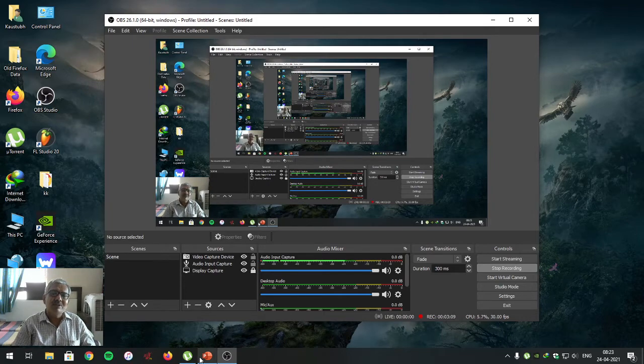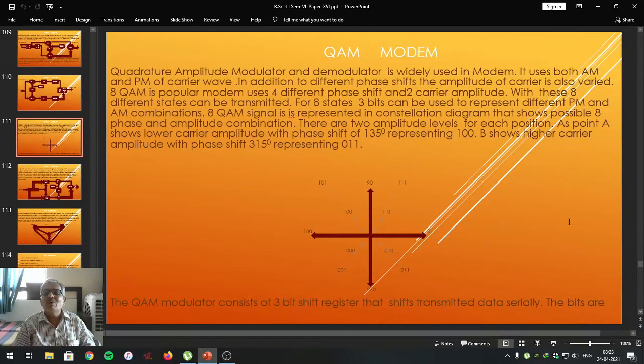Dear students, today we are going to consider one more type of modem which is introduced in your syllabus, and that is known as the QAM modem. QAM means quadrature amplitude modulator demodulator. Quadra means 4. In this case there is a variation in amplitude as well as a variation in phase as per binary data changes.